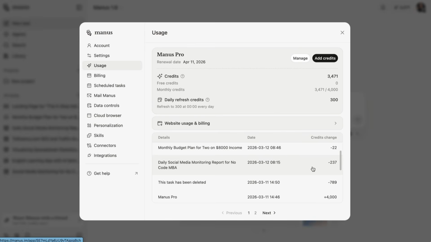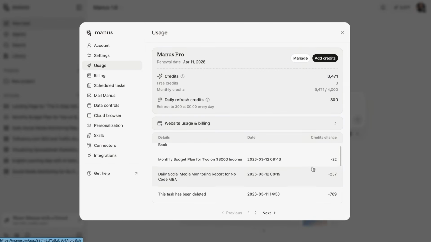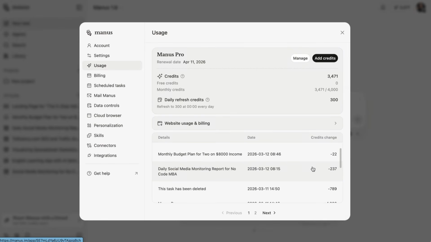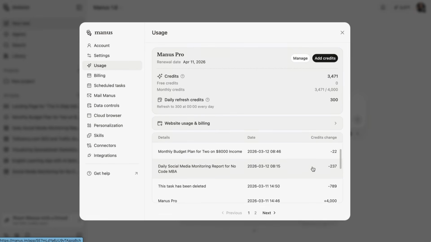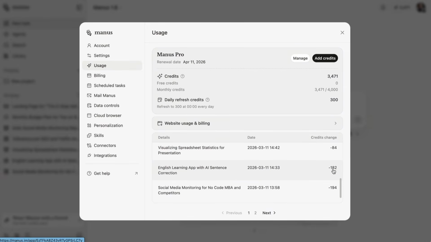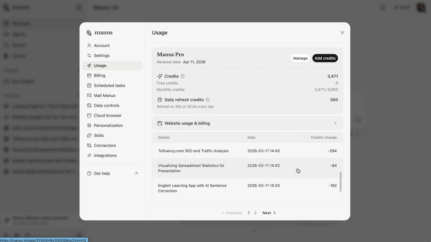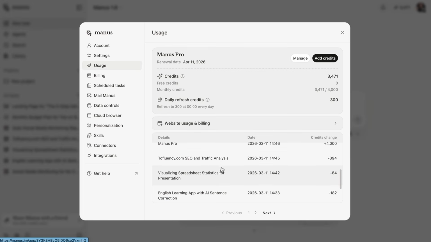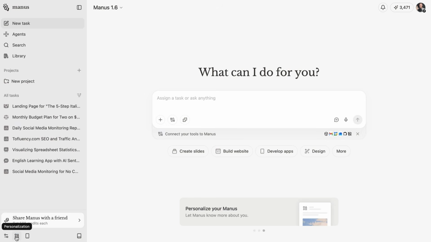It can all add up when you've got different schedules, if you've got the agents running, if you've got other tasks that you want to do. So it's important to know how much this can cost. However, you can think about it as maybe we run this once a week to have a weekly monitoring report instead of daily. The app was only 182 credits, so that's really quite incredible when it comes to that. The presentations were 84. Now, the SEO traffic analysis was 400, probably because it had different connectors and it used third-party software.